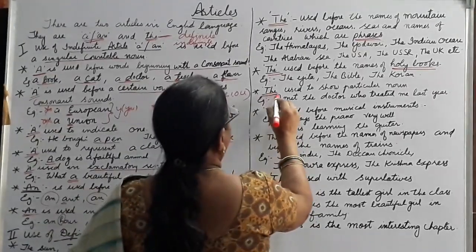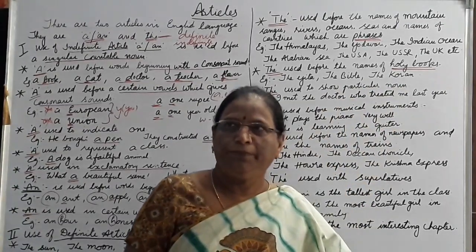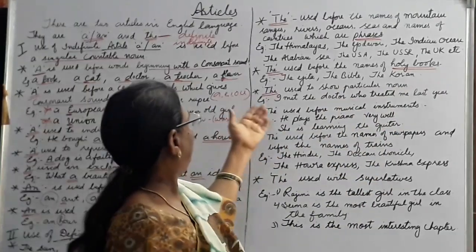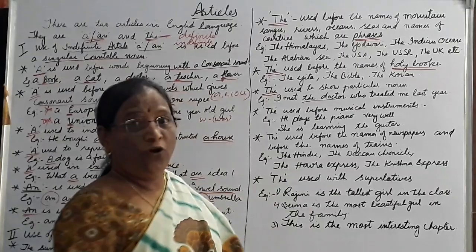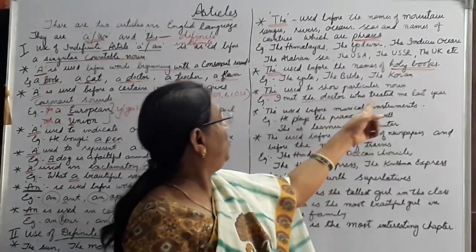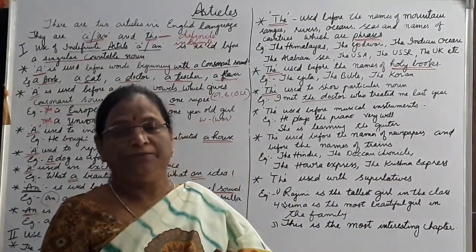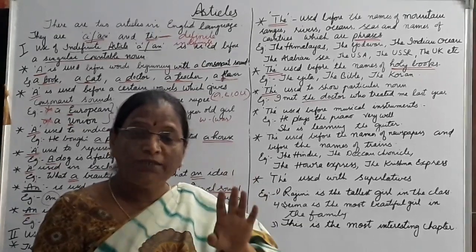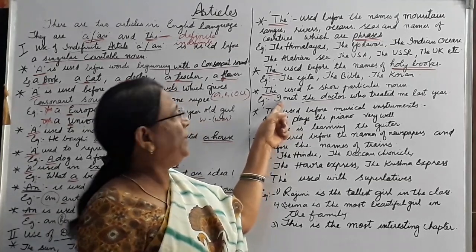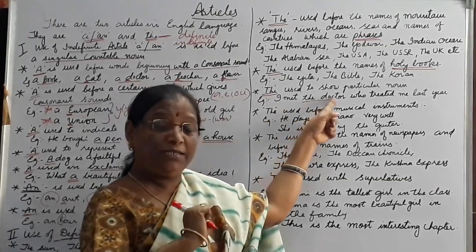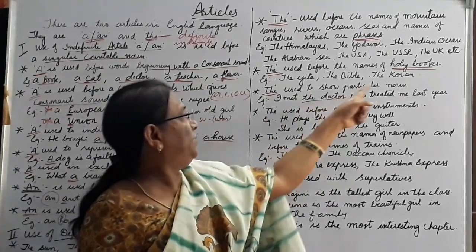And also "the" is used to show a particular noun, meaning a particular person or particular thing. For example, I met the doctor. Here, not "a doctor". I met the doctor who treated me last year. Here we are talking about a particular doctor who treated me last year. So that's why not a general doctor. About that particular person I am talking here. So "the" is used with a particular noun.